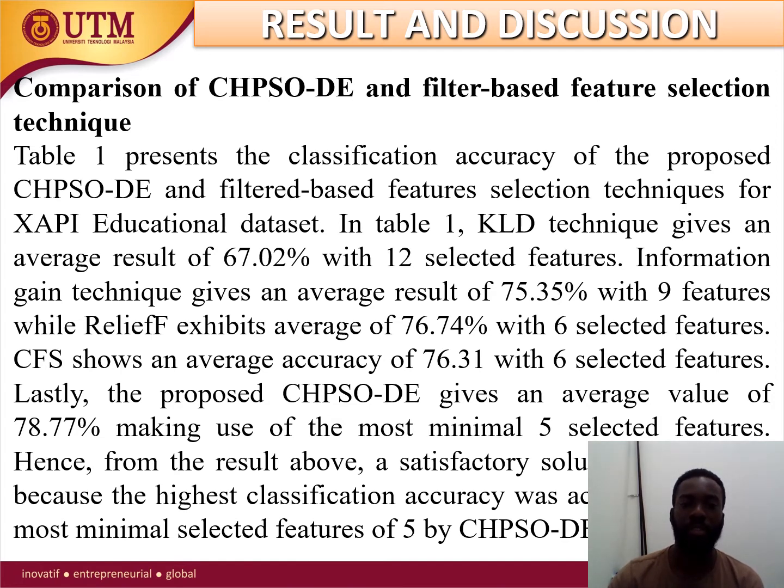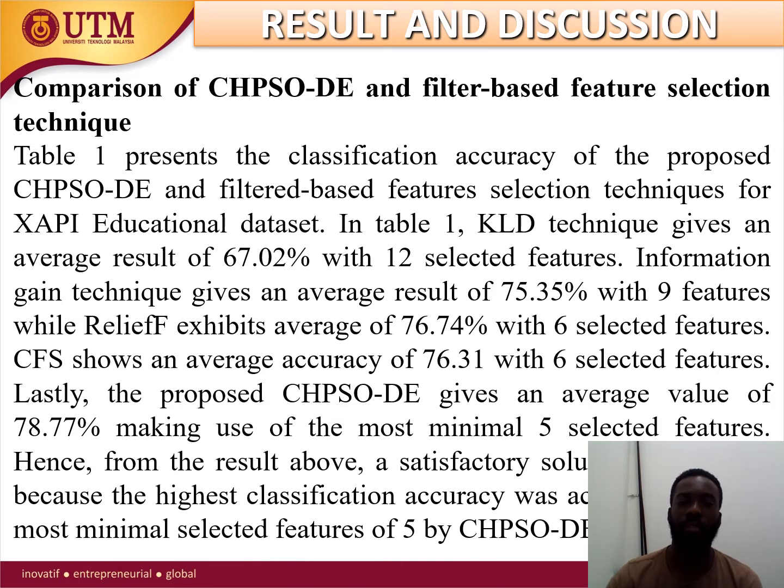The KLD technique gives an average result of 67.02 with 12 selected features. So what this means is that the KLD technique gave the average result that this result gave with 12 selected features. This is for the first dataset, the XAPI dataset. So with 12 features, that's the minimum it can go.